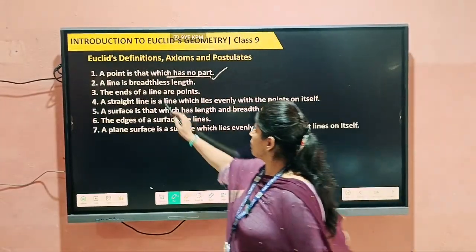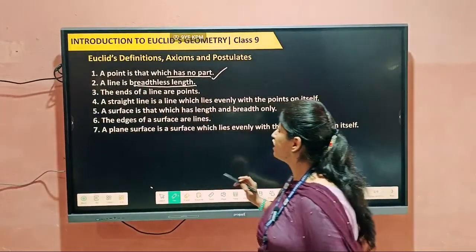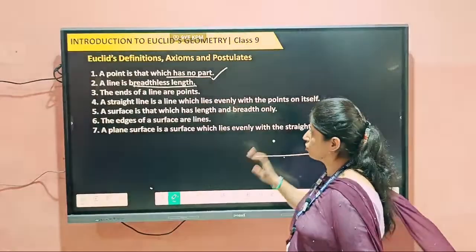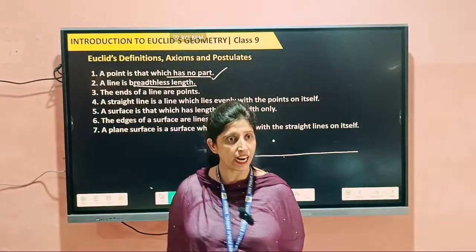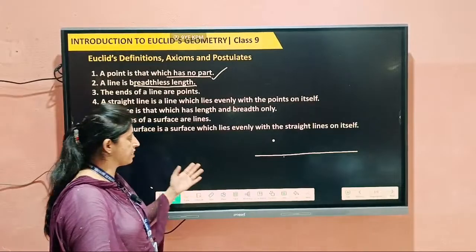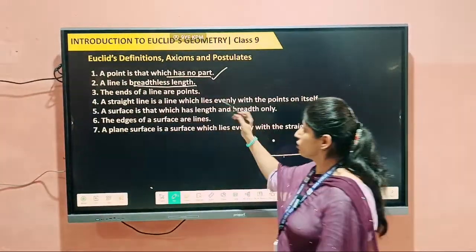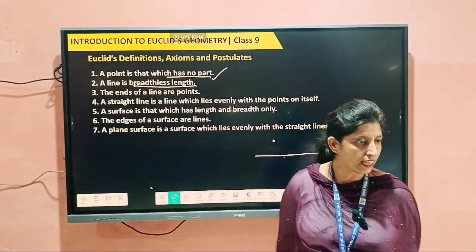A line is a breadthless length. It means that we can extend a line indefinitely, so it is a breadthless length, because we can extend the line from both sides. It has no definite length, so that's why a line is a breadthless length.